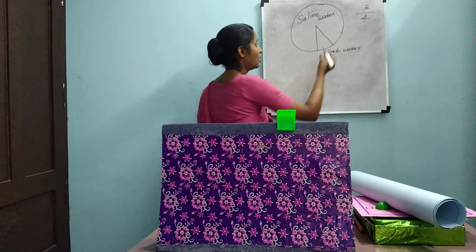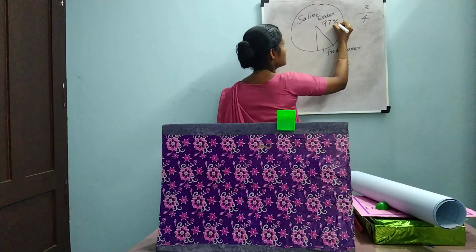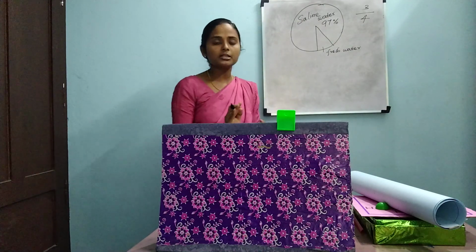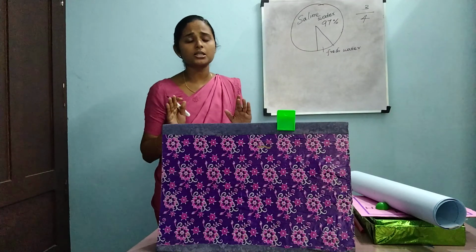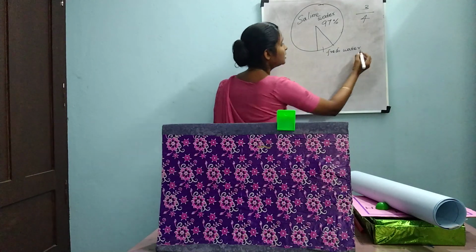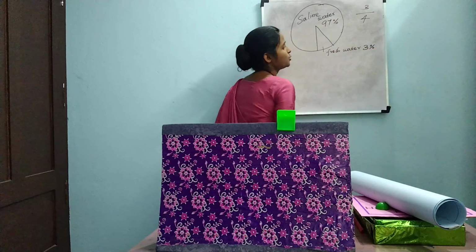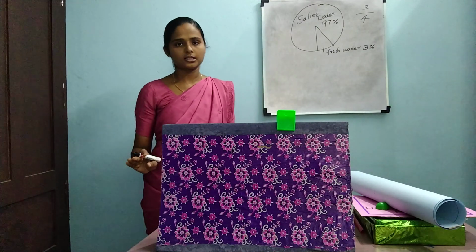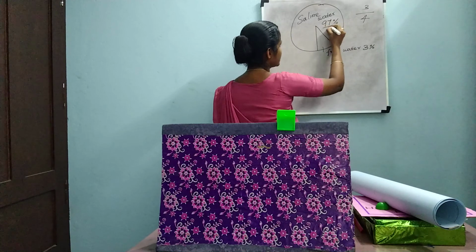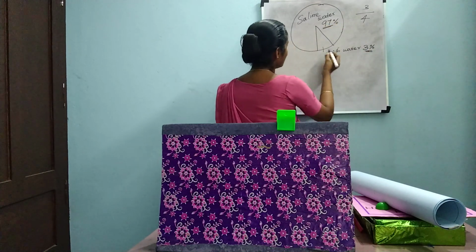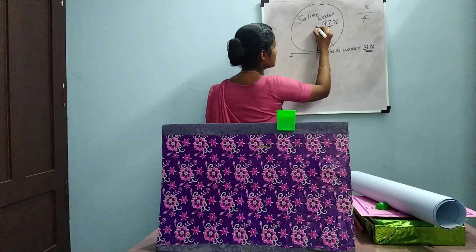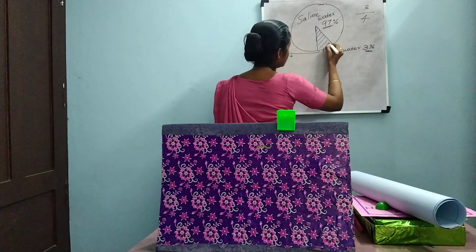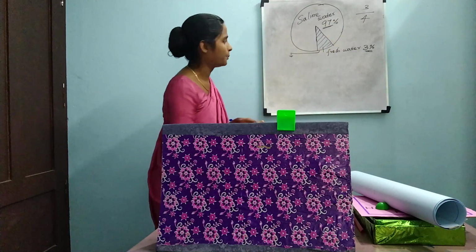The percentage of salt water is 97%. If we take 100% of water, 97% is salt water, and only 3% of water is fresh water. That is what we are drinking. Our drinking water is only 3%. So salt water is 97% and fresh water is 3%.